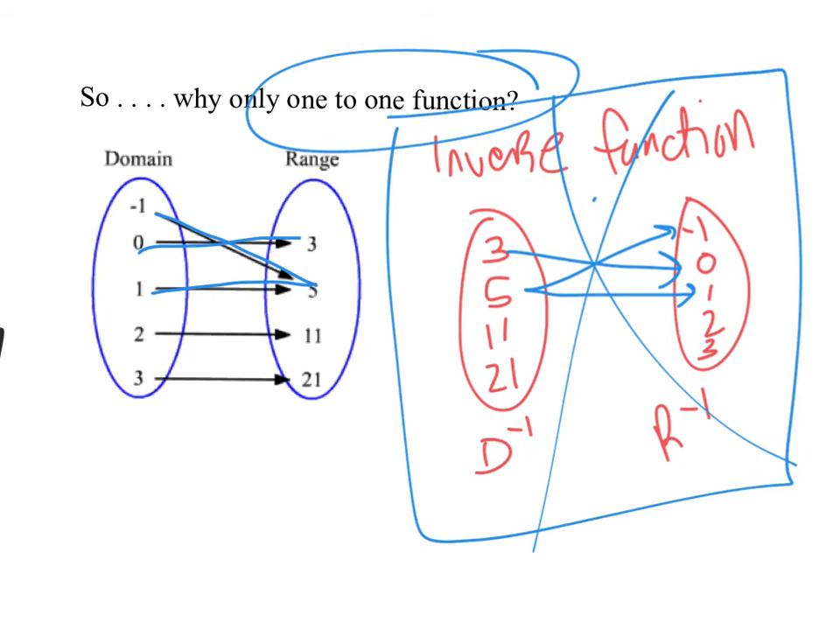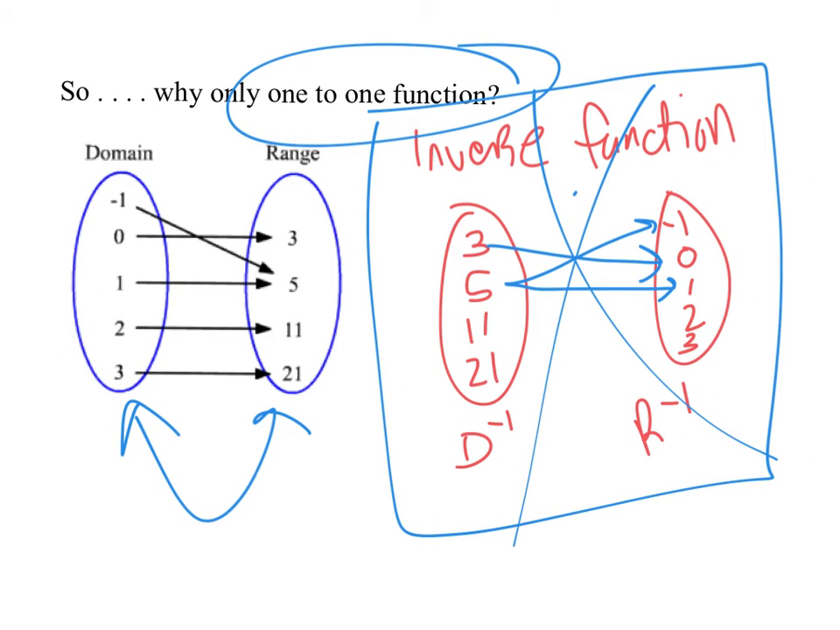That's why they have to be one-to-one. This domain and range mapping was not one-to-one because the 5 had two inputs. The 5 had -1 and 1, which is fine for a function, but not a one-to-one function. So when we found the inverse, we created something that's not a function, just a relation. That 5 now maps to two points in the range, not a function. So our functions have to be one-to-one in order to have an inverse.